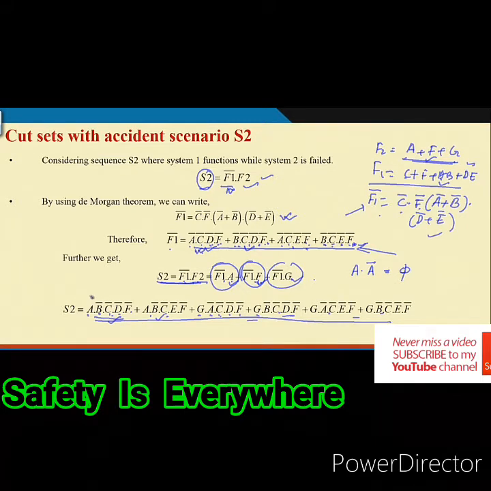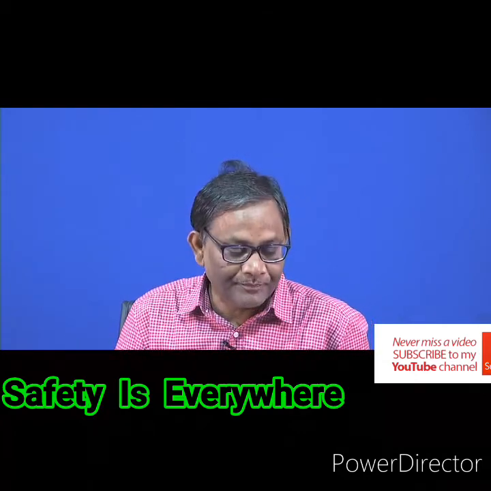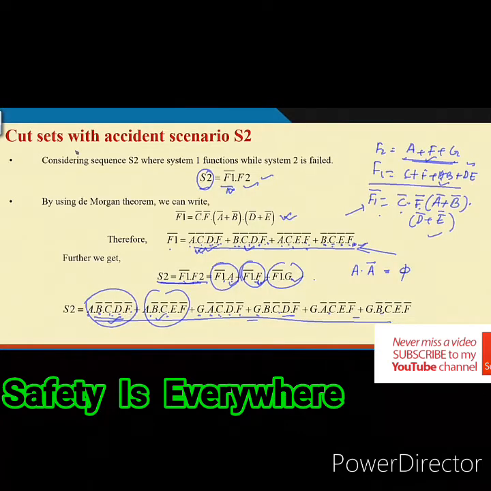That means if this situation occurs, S2 will occur, and if this situation occurs, S2 will occur, something like this, with reference to the basic events of the two system level fault trees, system 1 and system 2. So, that is what is known as cut sets with accident scenario. This scenario is S2.